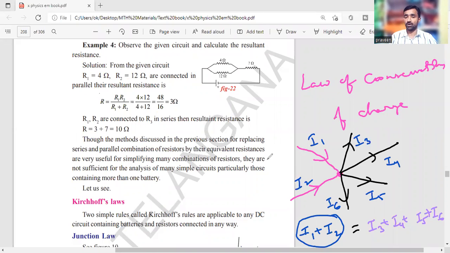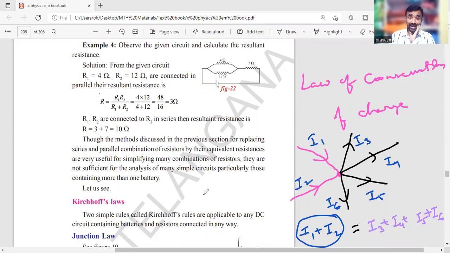It's the law of currents, or first law, junction law, Kirchhoff's law of currents. You can use any name, but the law says the sum of currents reaching and leaving is the same. Simple.